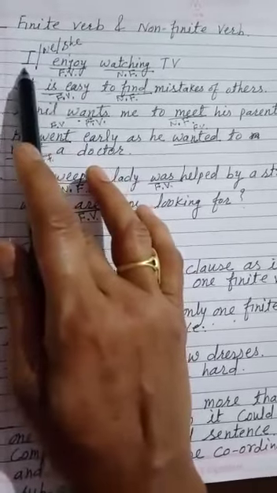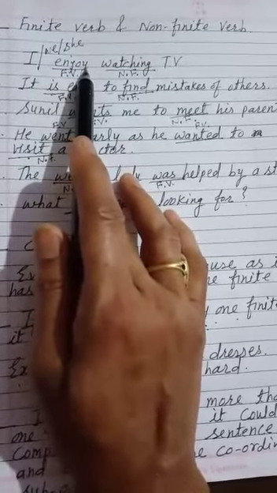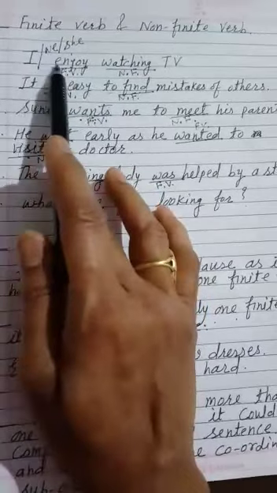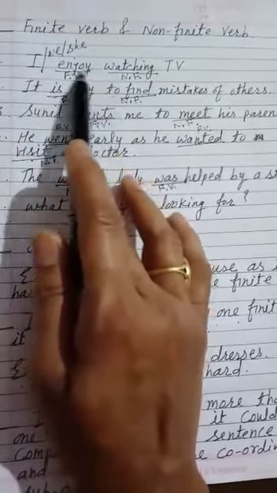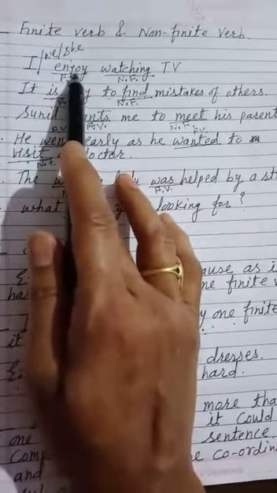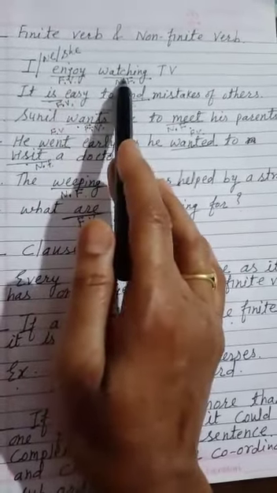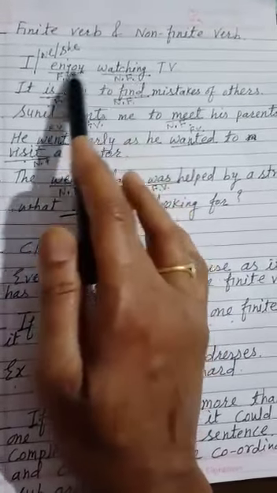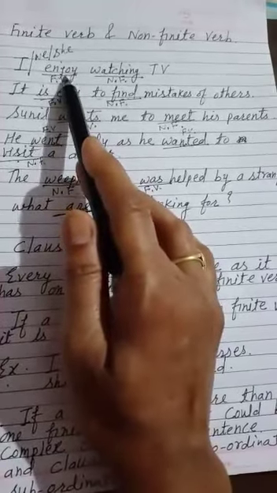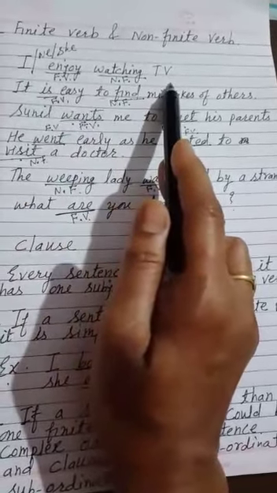And at the same time, if I keep on changing the subject, this verb will also change. Here we have written in present tense, but if I want to write the same sentence in past tense, I need to write it like I enjoyed, but watching will remain as it is. So that's why enjoy is a finite verb and watching is a non-finite verb. In case of I, if I write she, then I have to make a change. That means enjoys. She enjoys watching TV.